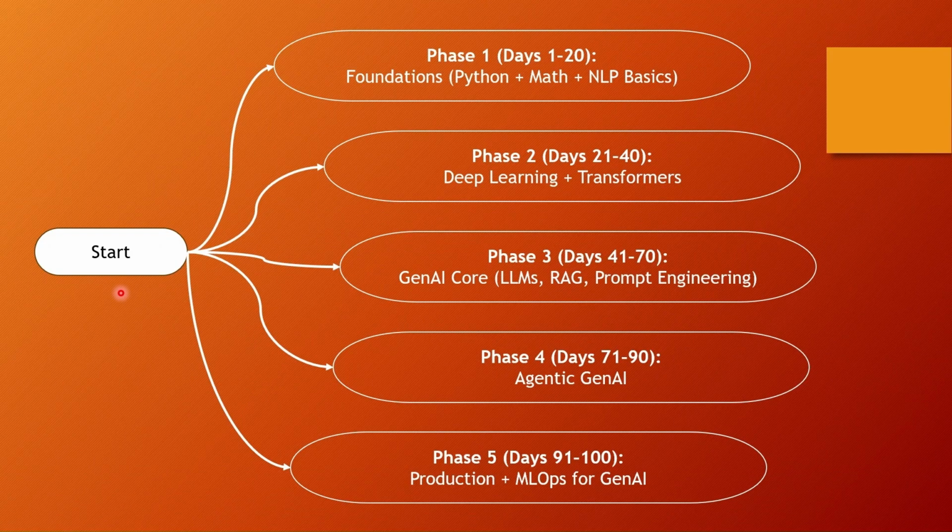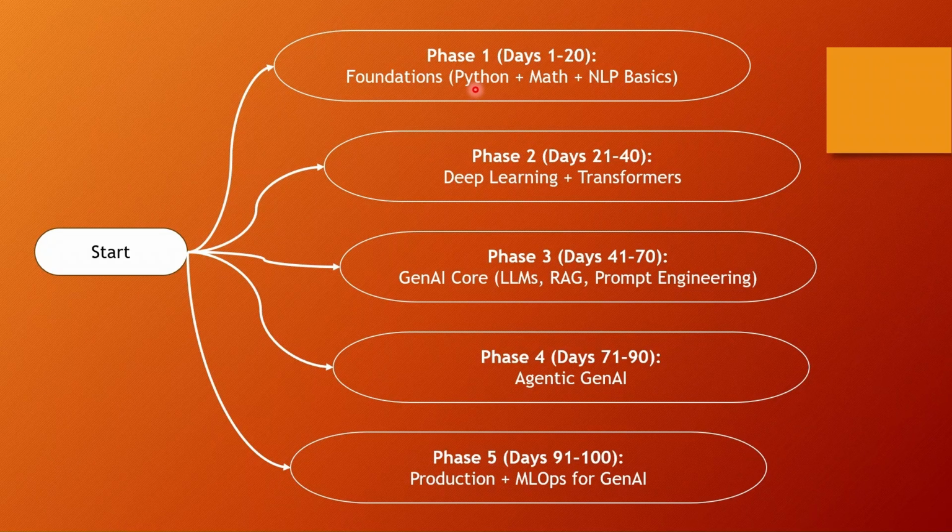This 100-day training program is structured into 5 different phases. Phase 1 comprises 20 days, where we will be covering the basic foundation with respect to Python, mathematics, and natural language processing basics.